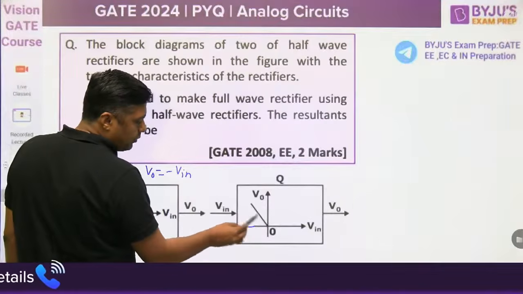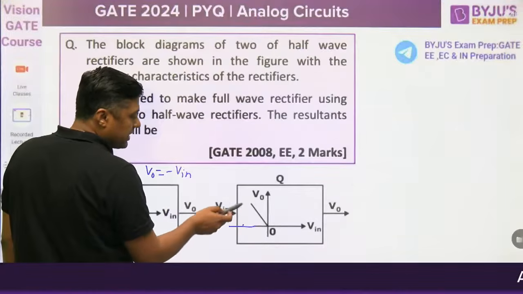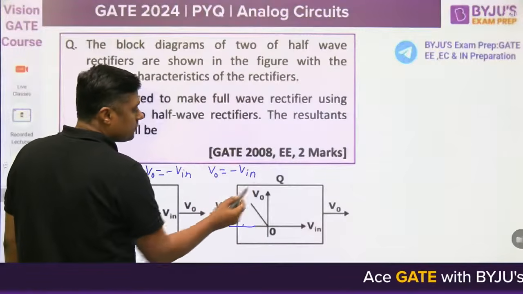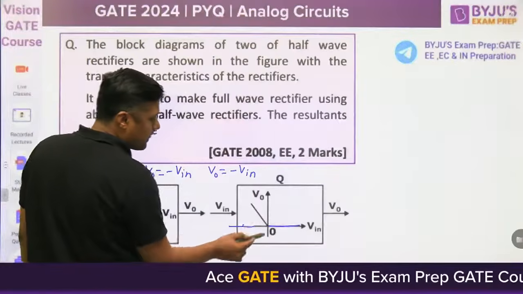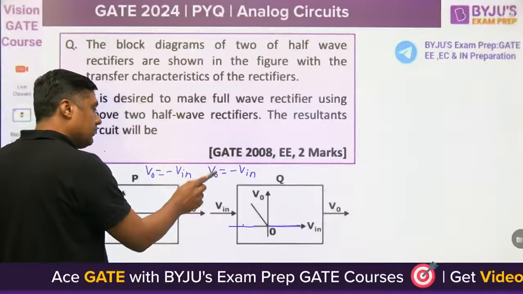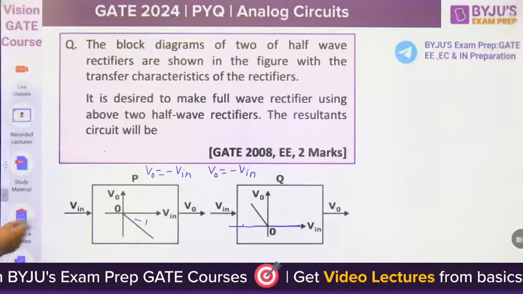V in is negative but V out is positive. It is in second quadrant. We are getting the minus V in again. When the V in is negative, then it will give the positive value. When it is positive, it will give the negative value.